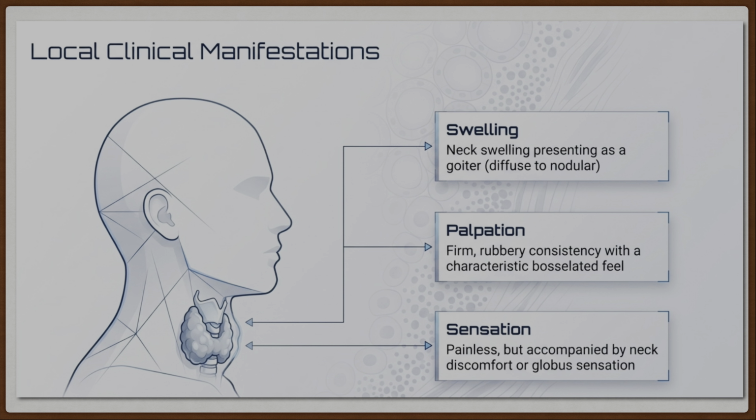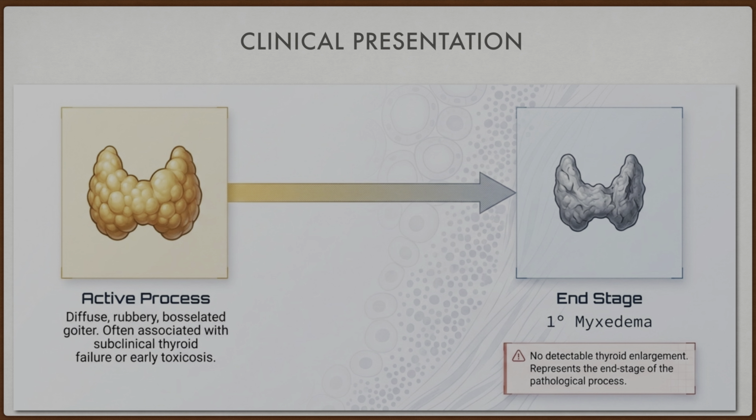Clinically, it presents as a neck swelling, which can be a diffuse or nodular goiter. On palpation, it is firm and rubbery in consistency with a characteristic bosselated feel. It is mostly painless and is accompanied by neck discomfort or a globus sensation. During the active process, there is a diffuse rubbery bosselated goiter, often associated with subclinical thyroid failure or early toxicosis, which proceeds to end-stage primary myxedema. No detectable thyroid enlargement is present, which represents the end stage of the pathological process.